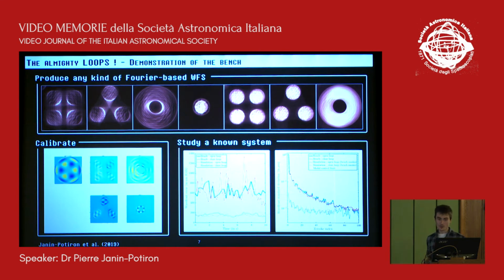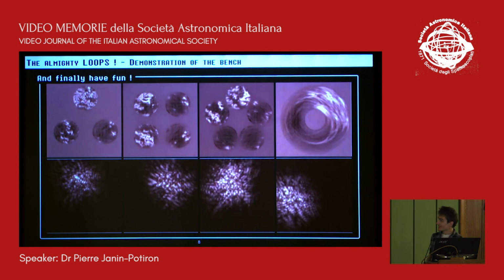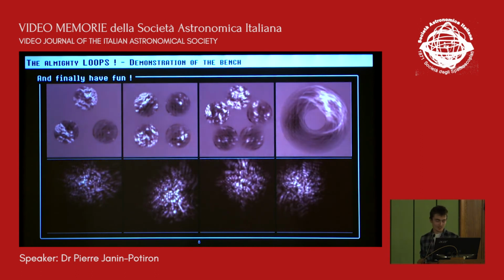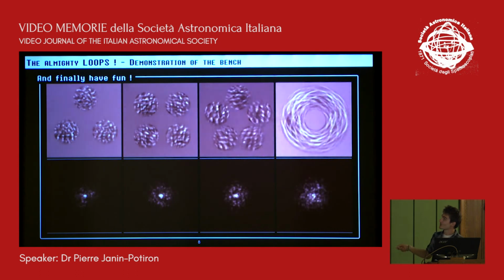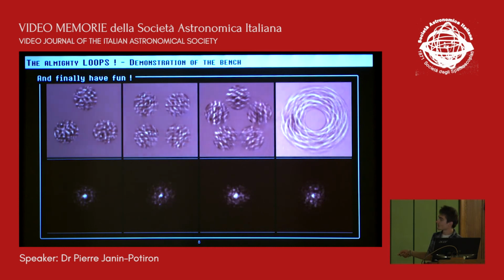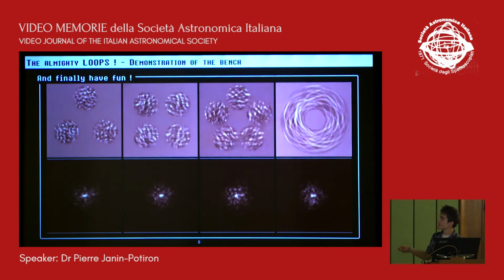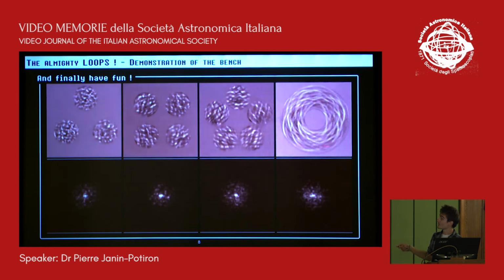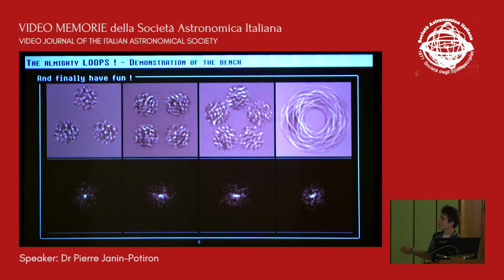So when we arrived at this result, we were pretty convinced that the bench is working as it should. And finally, the most exciting thing that we have done so far on the bench is to close the loop on this. As you can see, maybe the video will restart, the turbulence was quite strong, so we modulated at 5 lambda over d, and we actually closed the loop with all these four masks: 3, 4, 5 phase and a hexagon. It was a really good result that is not in the paper, but you can see it now.